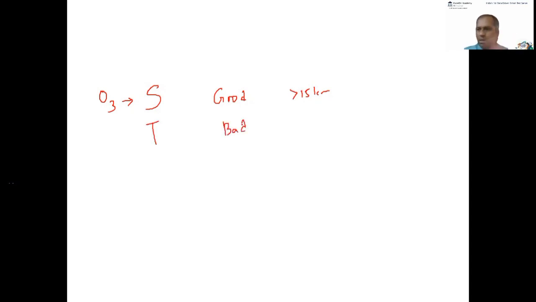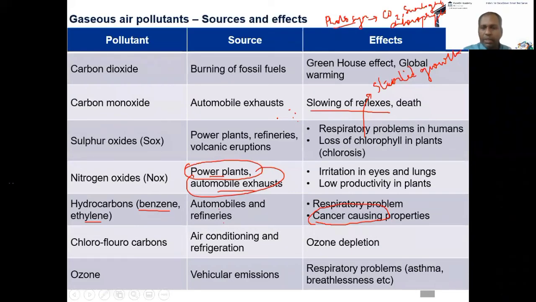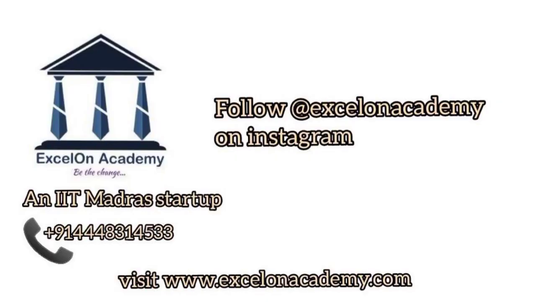So you can say ozone in the stratosphere is so good. Ozone in the troposphere is too bad. Yeah, stratosphere is too good and troposphere is too bad. So that's a simple thing about ozone. And what are the problems that it causes? Surprisingly, people who are exposed to ozone have respiratory problems like asthma and breathlessness. Okay.